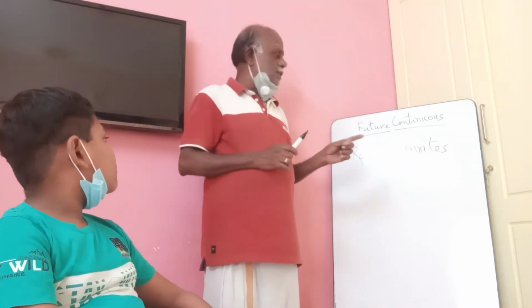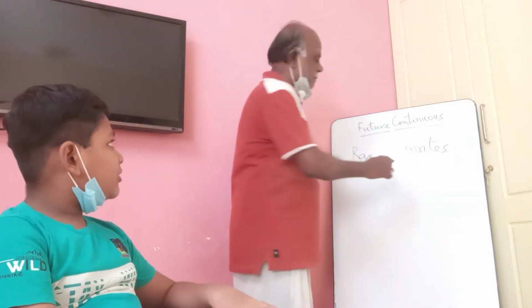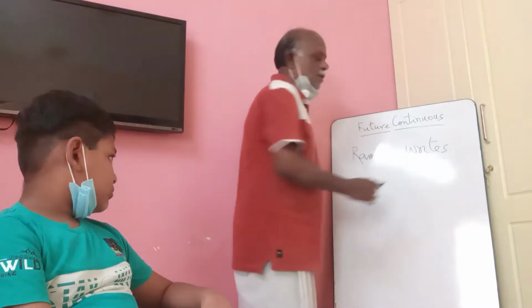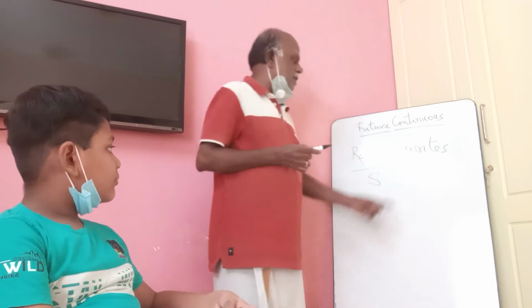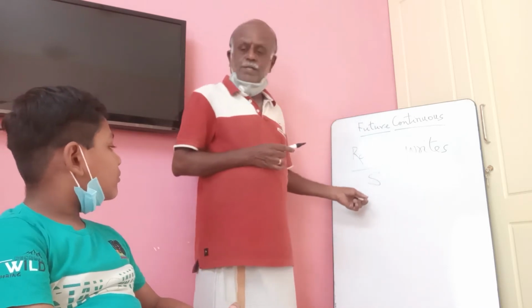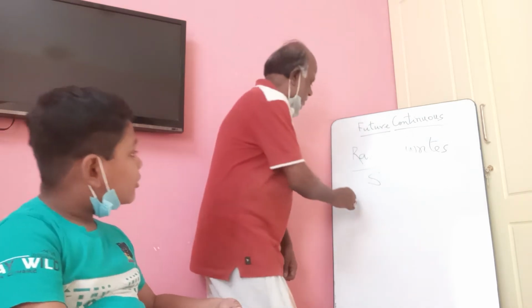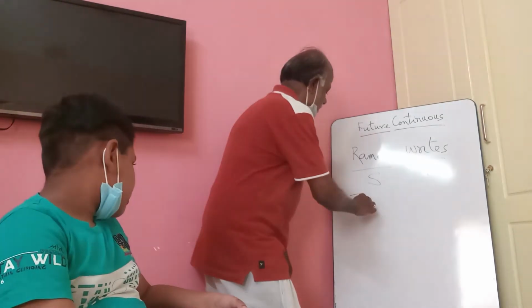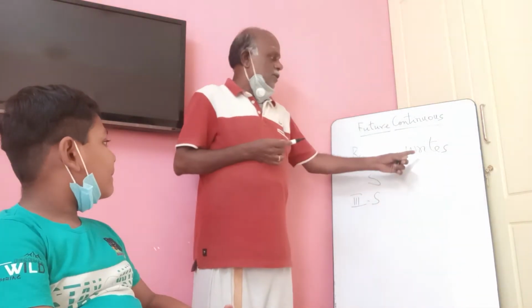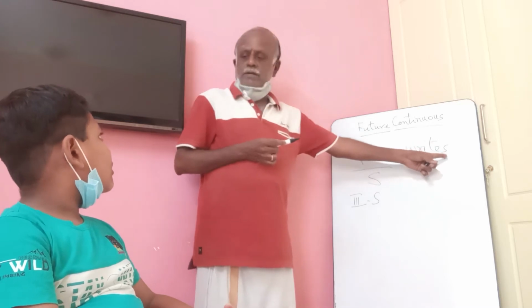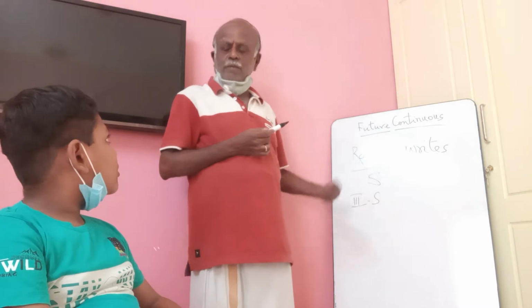How will you proceed? First you have to identify the predicate. Which is the predicate here? Writes. Which is the subject? Rama. How did you find this is the subject? Third person singular, so in present tense you add s or es. Now convert this into simple past.